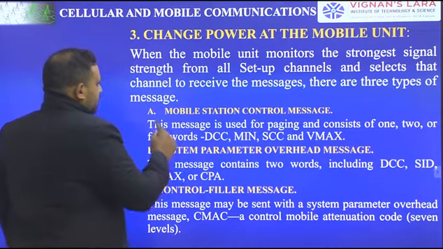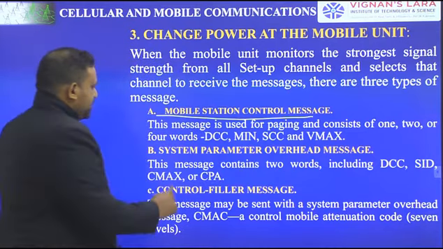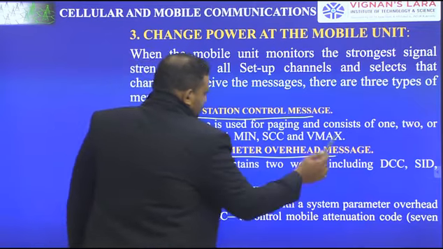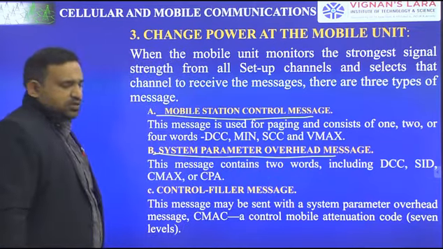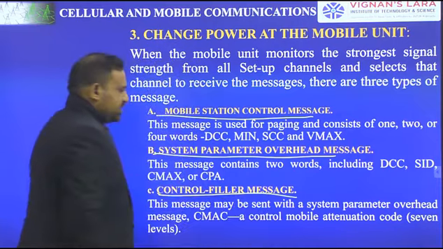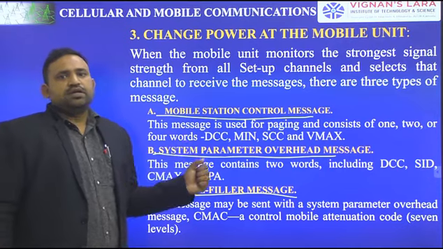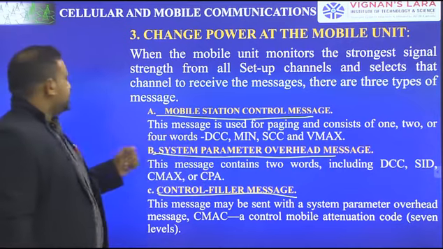One is the mobile station control message. The second is the system parameter overhead message. The third is the control filler message. So these are the three types of messages the mobile unit may get from the cell site.